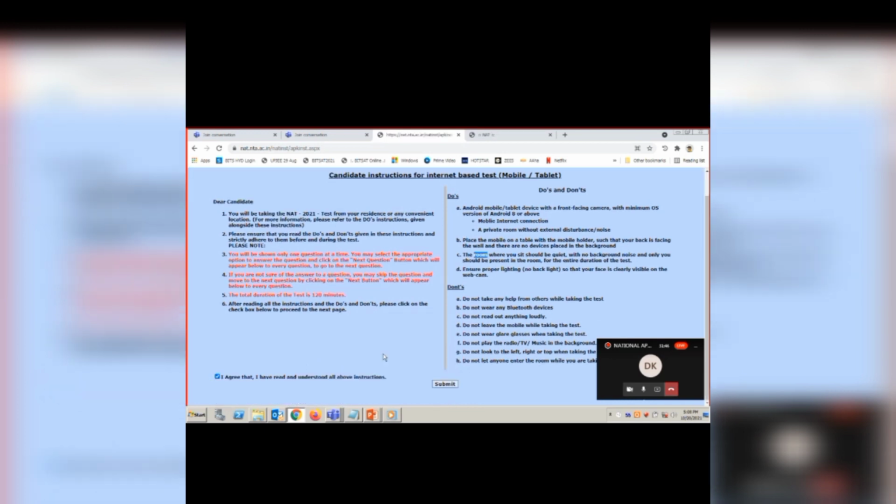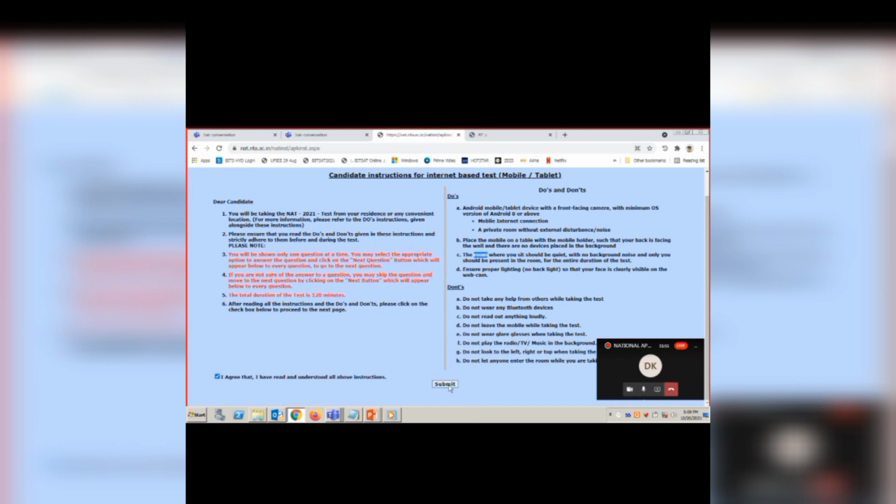For the don'ts, you should not take help from others, and you should avoid any electronic devices other than your mobile, like Bluetooth. You should not speak out loudly, etc. Kindly read these instructions completely, understand them thoroughly, then go ahead and click the button: I agree that I have read and understood the above instructions.